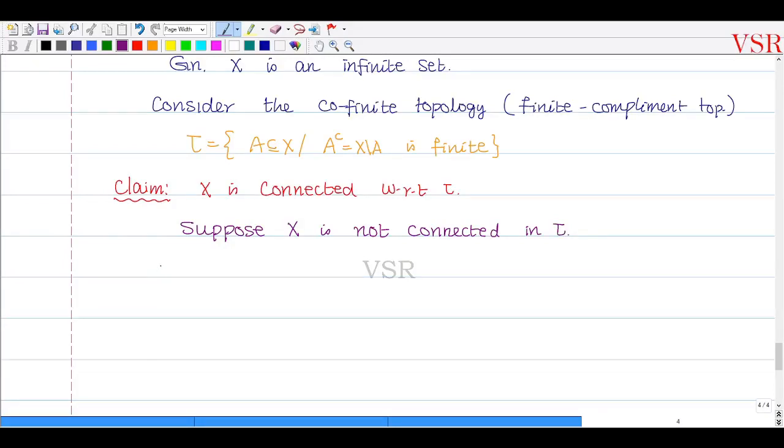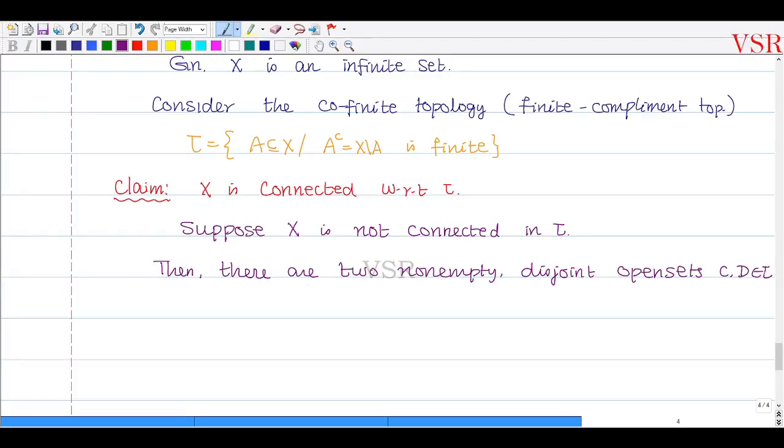Then there are two non-empty disjoint open sets, I call them C, D belonging to tau, such that capital X can be expressed as C union D.